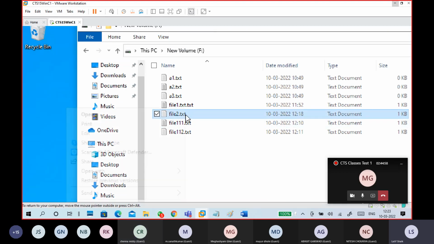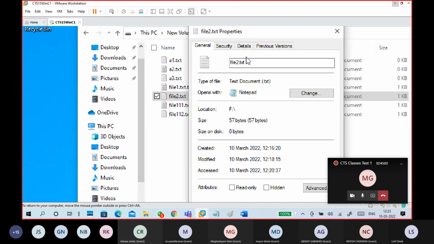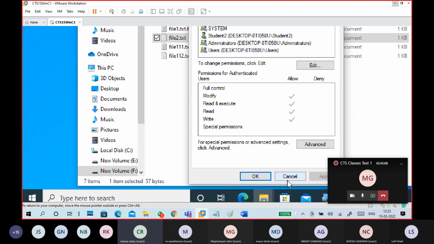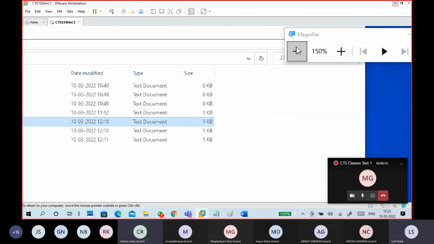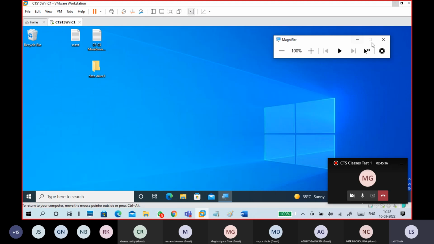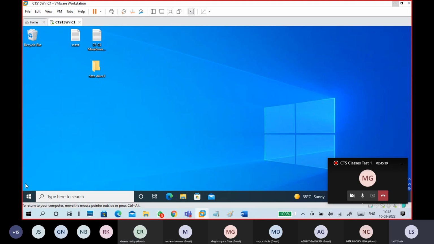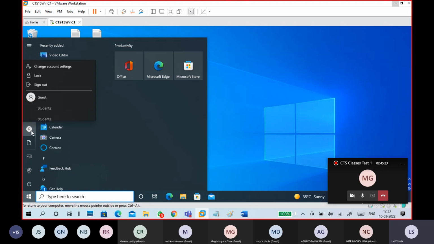So right-click, properties. Can you see this name? File name properties. That's the difference. So like that, compulsory. Some people think you are a dummy candidate, a slow candidate. No, guys, it is what original professionals do.